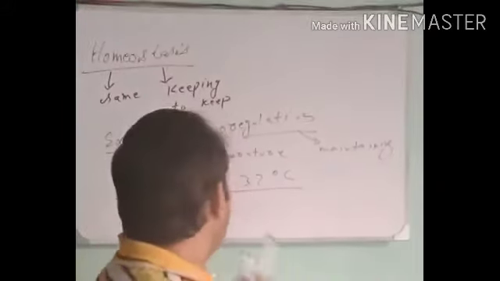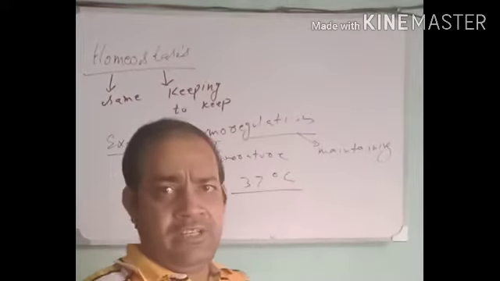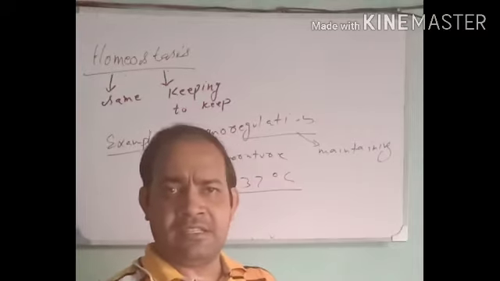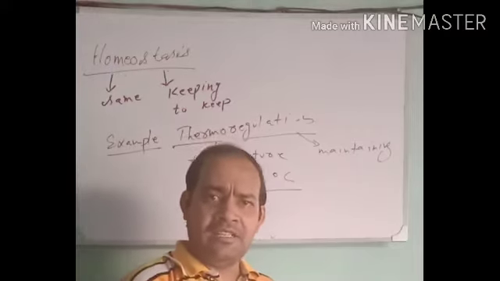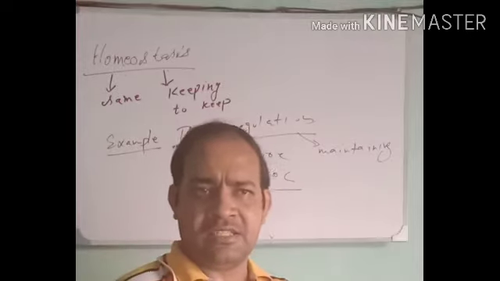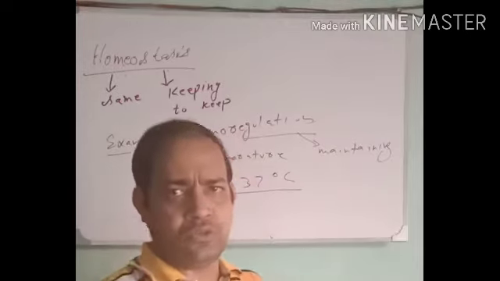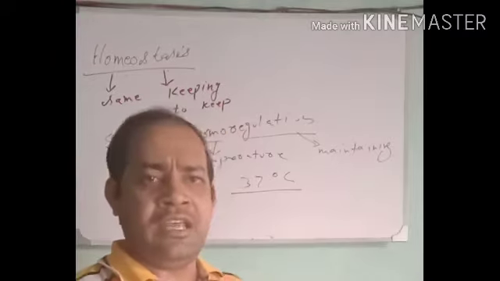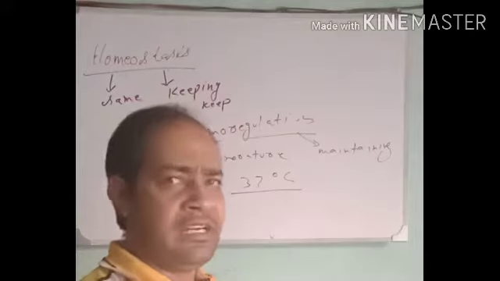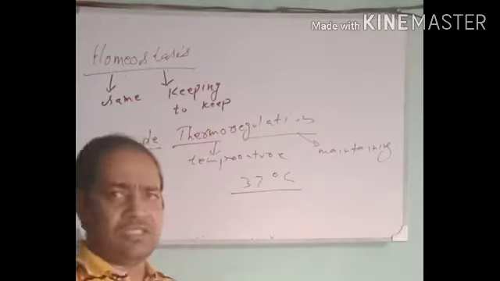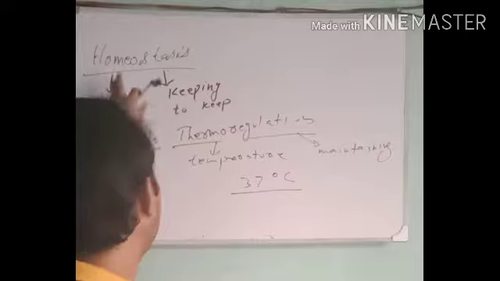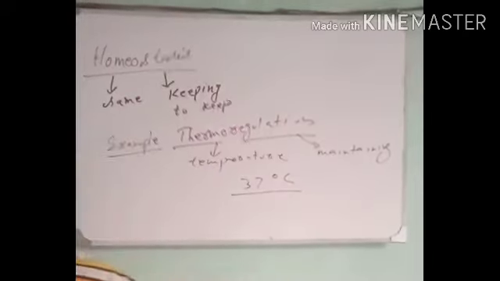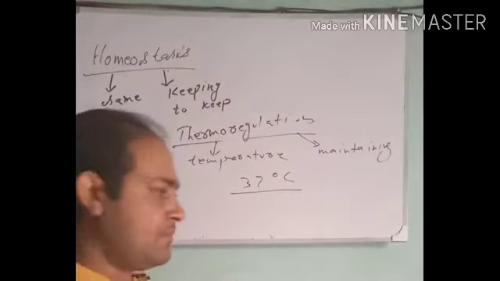There are many other examples like osmoregulation, excretion and hormonal control, as well as control of the calcium ions and potassium ions in the body. Various other processes are also being carried out all the time in all the organisms to maintain their homeostasis at a balanced rate, at a required rate. And now, because I told you that I will explain homeostasis further, I have first given you the examples. Now I will go into the details of the process.